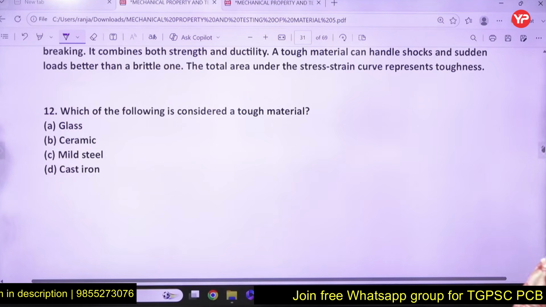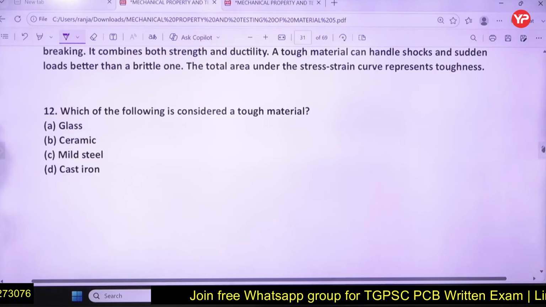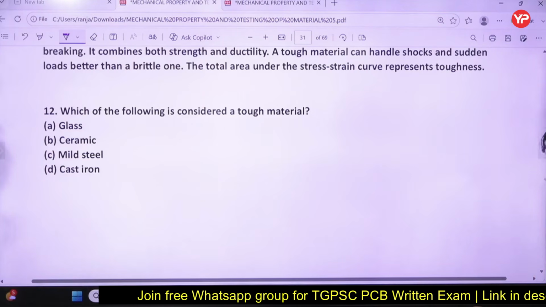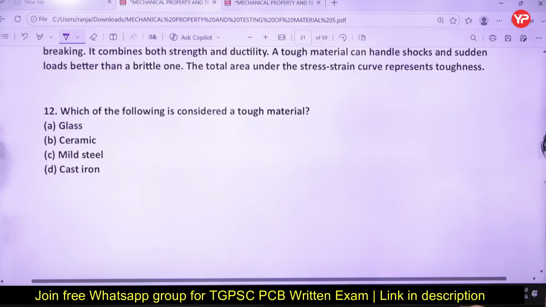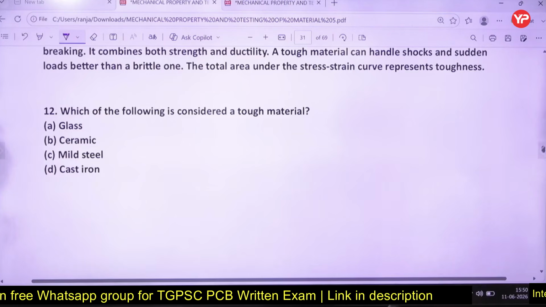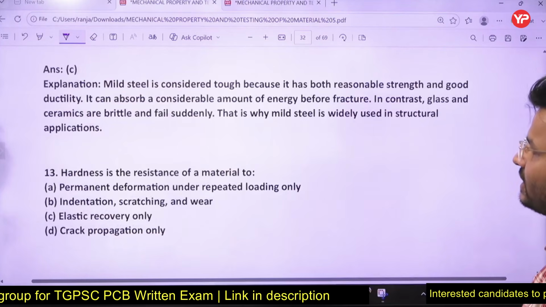But if you think about option C, mild steel is what? Ductile, so it is capable of storing more energy, right? Yes. So C for Chennai is the right answer.